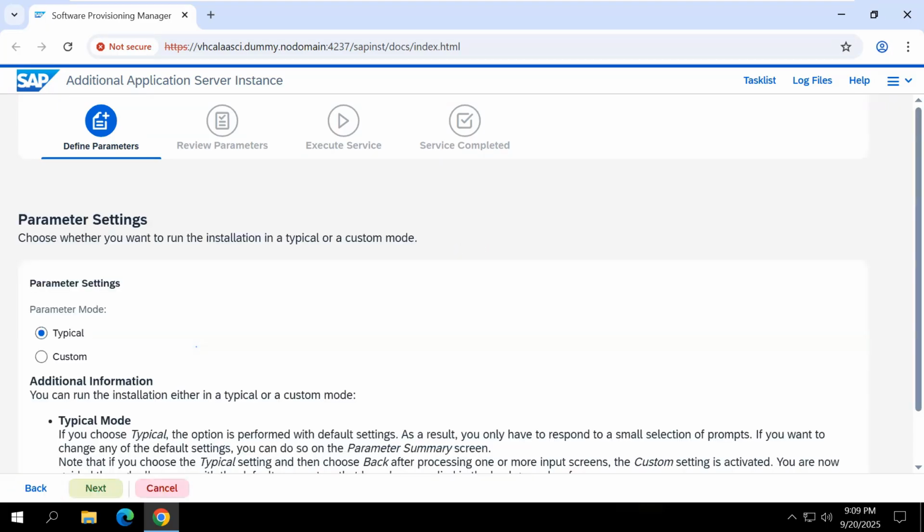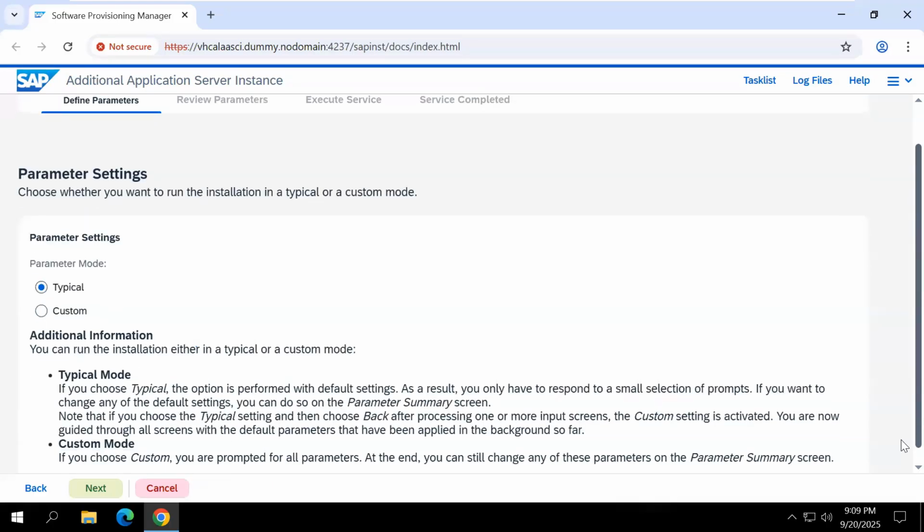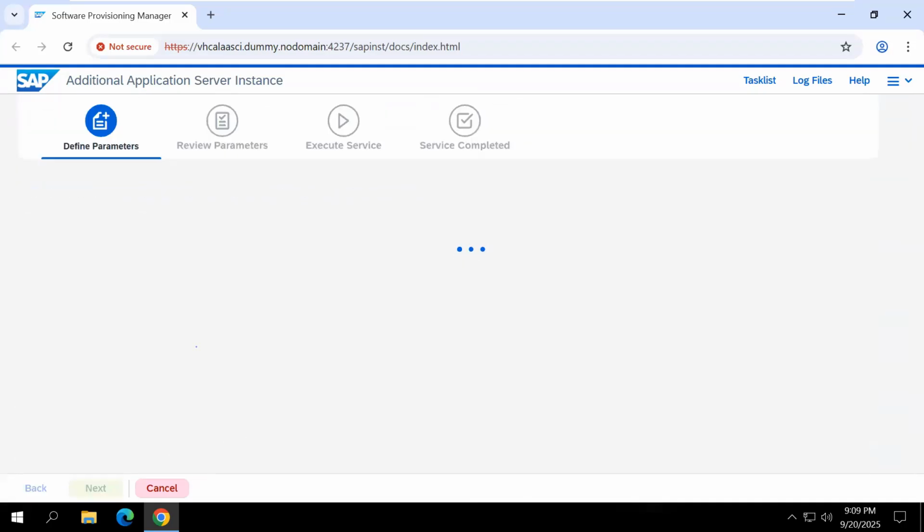Okay, typical custom. Typical means default settings, custom means manual settings. Select custom and click next. Always we want to select custom.